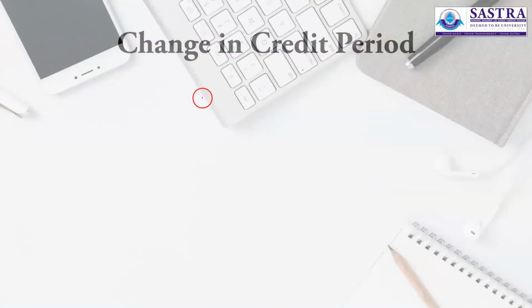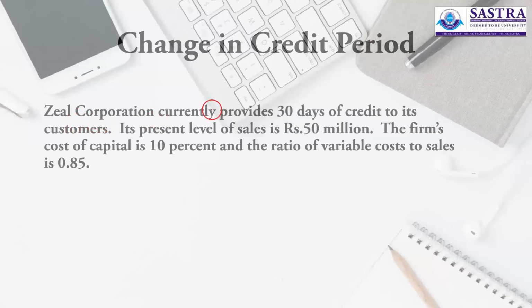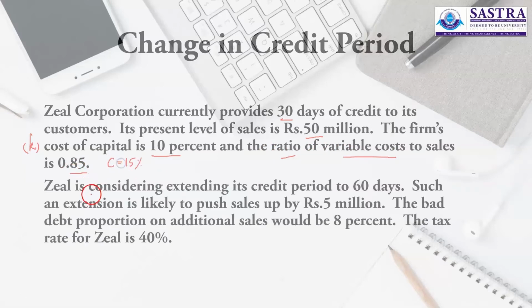Now let us consider a question regarding receivables management, particularly on change in credit period. A company called Zeal Corporation currently provides 30 days credit to its customers. Its present level of sales is 50 million. The firm's cost of capital, K, is 10%, and the variable cost ratio to sales is 85%. Its contribution is 15%. Zeal is considering extending its credit period from 30 to 60 days.